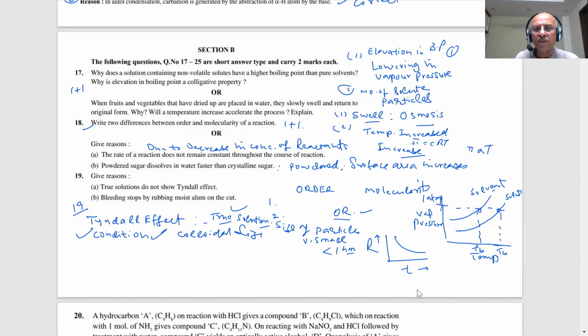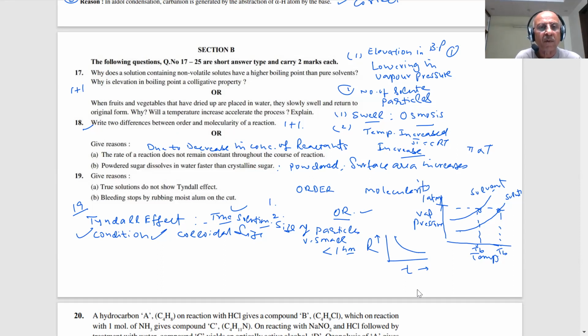Everything has a condition, students. Think about it. You have time to think about it. The same question could be put in different forms in the paper, students. So the conditions of the Tyndall effect are very, very important. They have given two conditions in NCERT. You may read it and you will get the answers.